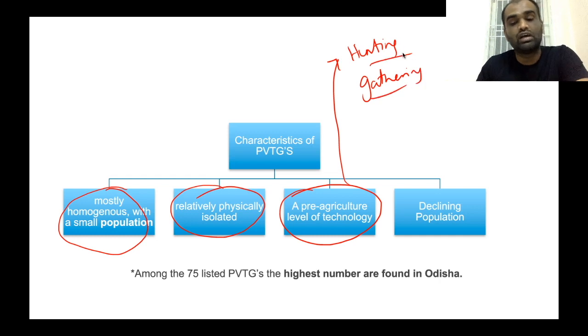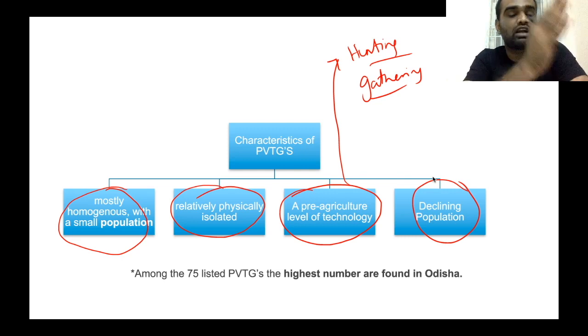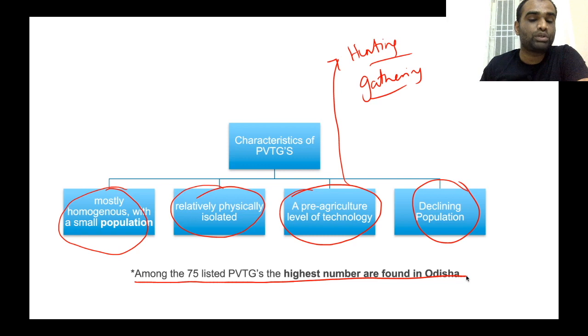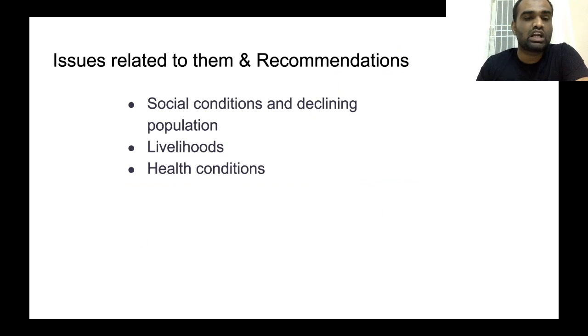Okay. So they should have pre-agricultural level technology, and they should also have a declining population. Now, based on these criteria only, the central ministry will examine a number of proposals, and if a group meets all these criteria, then only will they be declared as PVTGs. Now, this information is very important from the exam perspective. Among the 75 listed PVTGs, the highest number are found in Orissa. Okay. Now, what are the issues related to PVTGs?